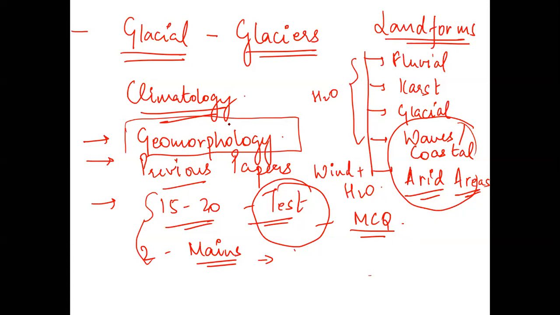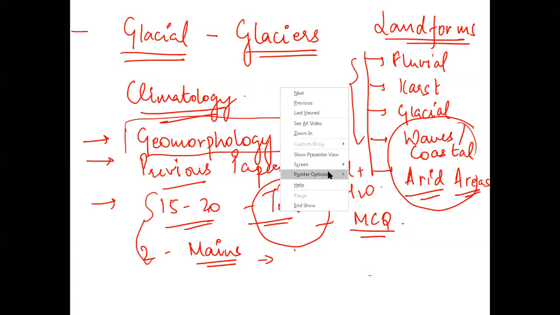Do not go too deep until and unless you want to prepare for your optional from the subject, but you have to understand the kind of questions which are asked, because the problem with geography is you can keep on reading the same topic from n number of sources and there'll be no end to it. The idea is, if I'm having 15 to 20 questions in my prelims from this subject, and out of that, map marking